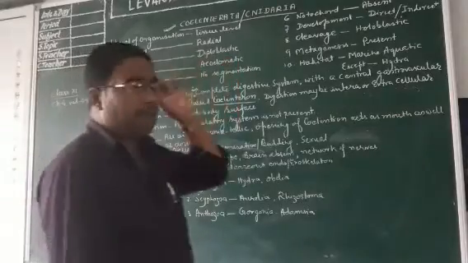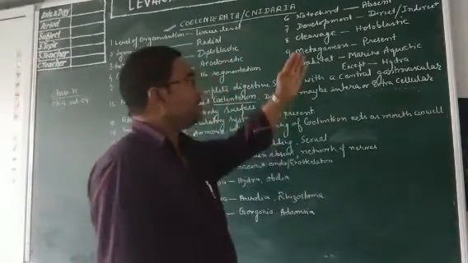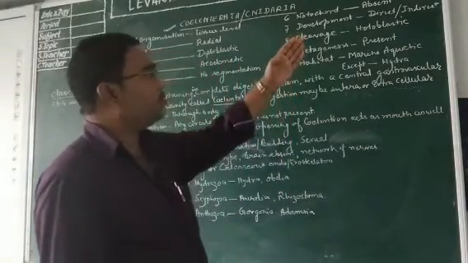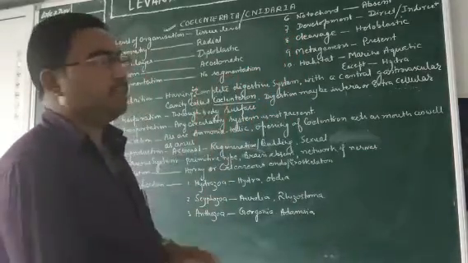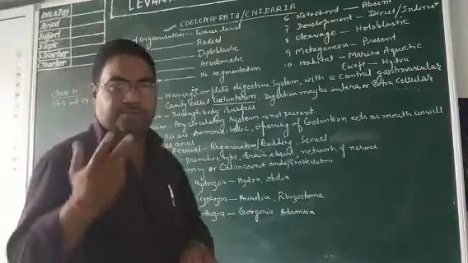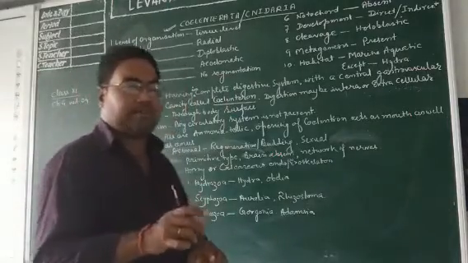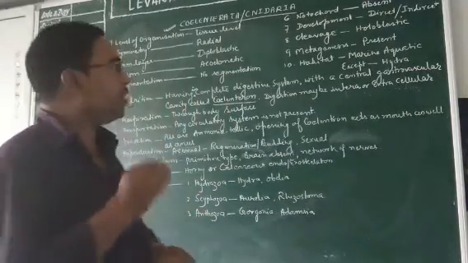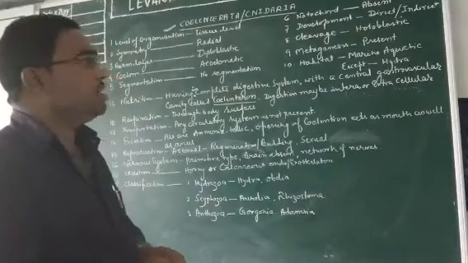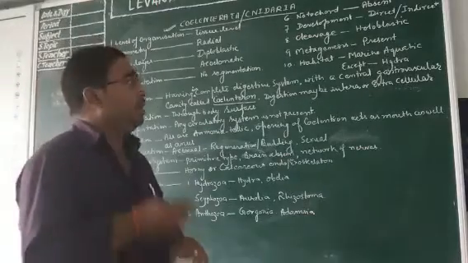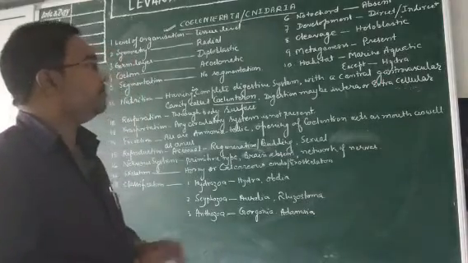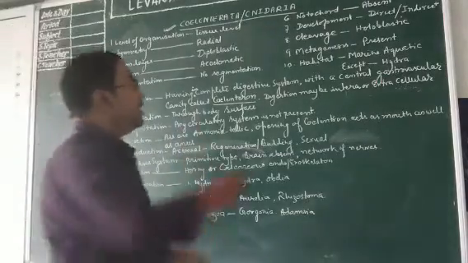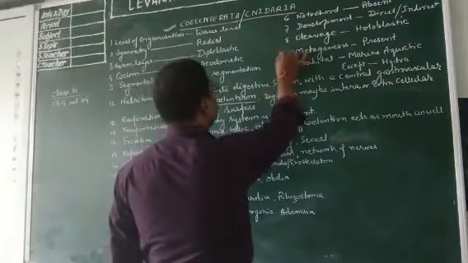Now, about notochord, you must remember that notochord is absent in Coelenterata. Development may be of two types, and both types, that is direct and indirect, are present in Coelenterata. Holoblastic type of cleavage is present in Coelenterata. Now metagenesis is important.